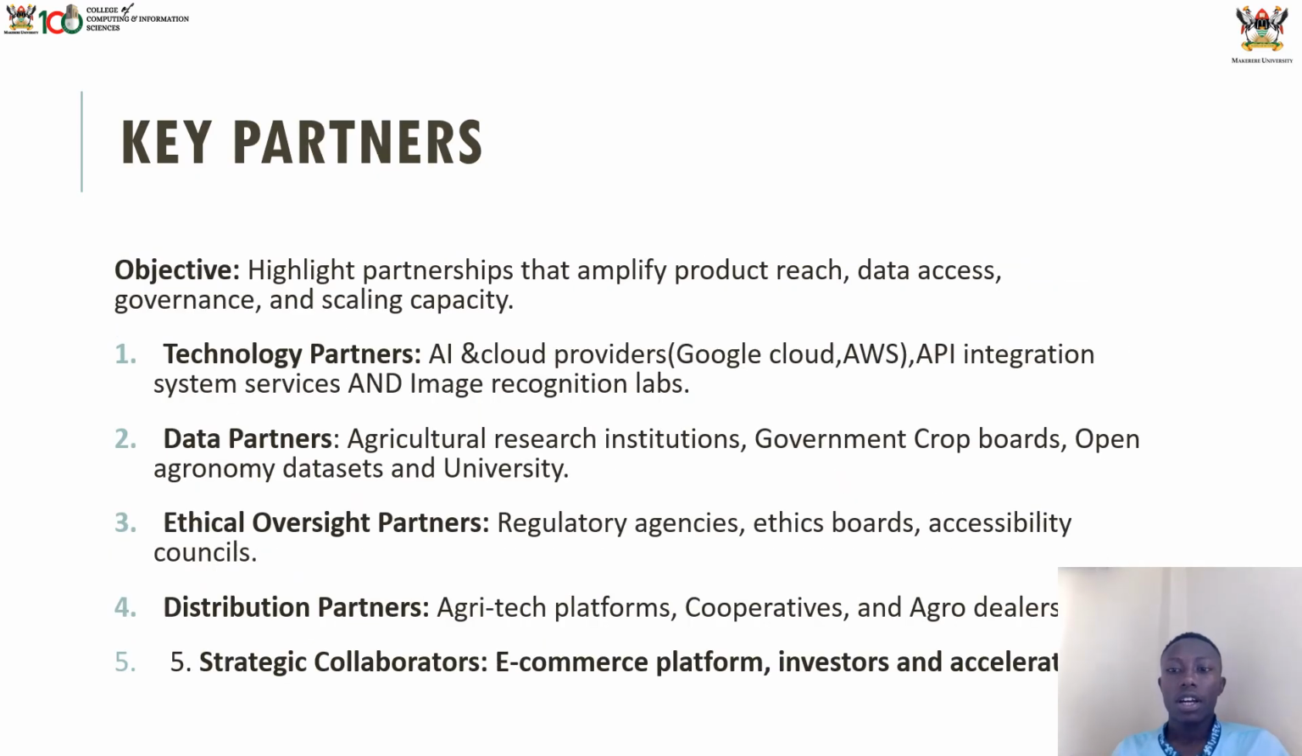These are our different partner categories. We have AI and cloud providers, of course, Google Cloud and AWS. So far, we are using Railway, where we deployed our system. Data partners, people who help us to give us data. Ethical oversight partners, regulatory agencies who help us to check how ethically we are working. Distribution partners help to take this system to people. Strategic collaborators, e-commerce platforms, and others.